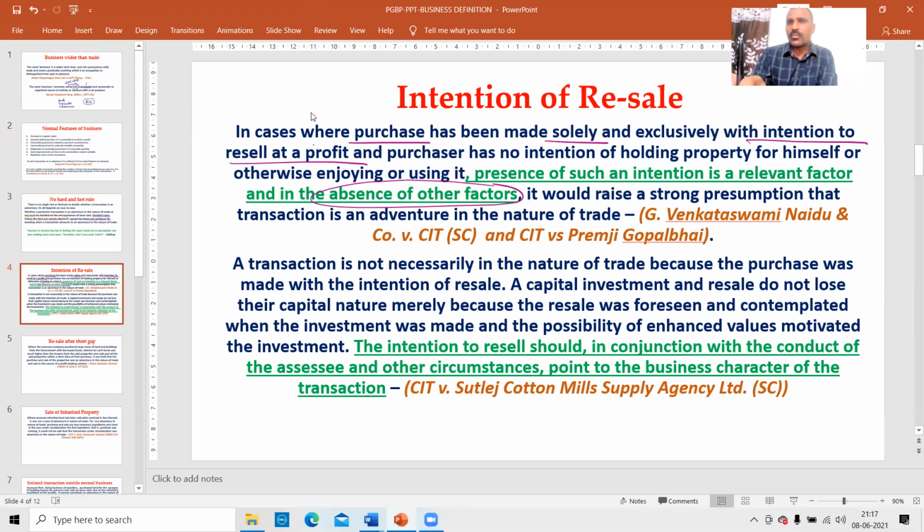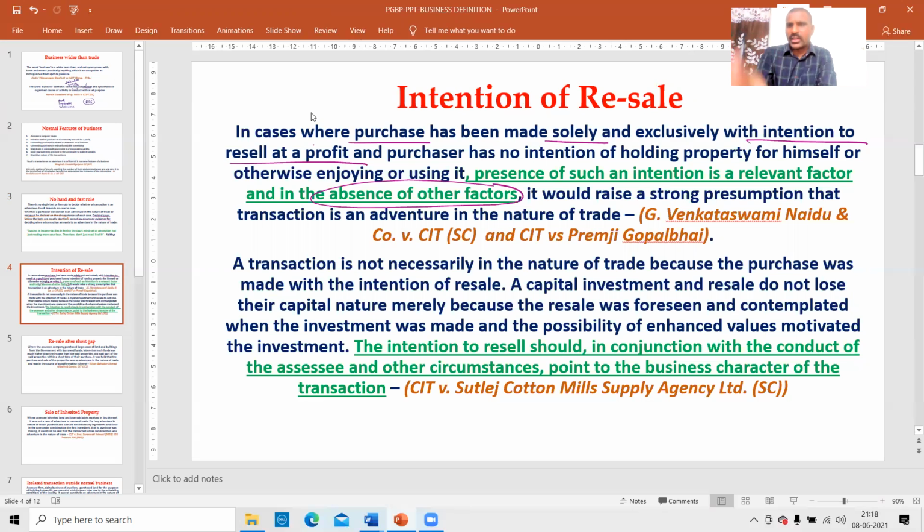There is one piece of evidence to accept this transaction as a business, but there is no evidence to reject this transaction as a business. One positive evidence is there, no negative or opposite evidence. Therefore, I'll treat it as a business. So there is presence of such intention and no contradictory facts.